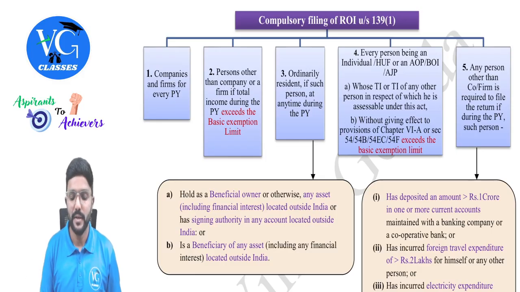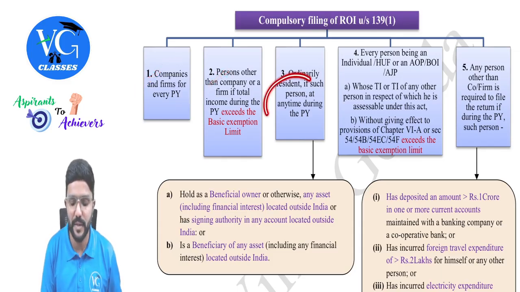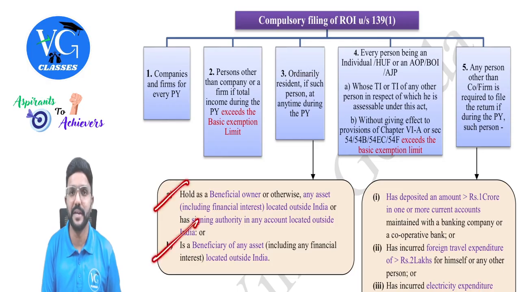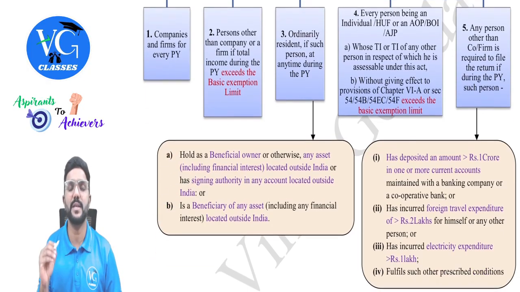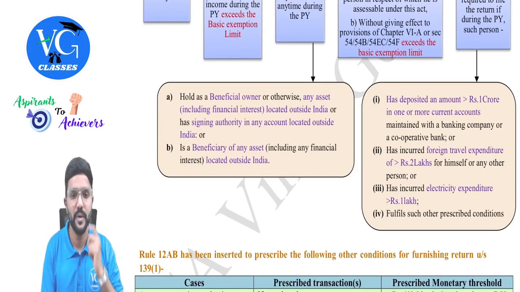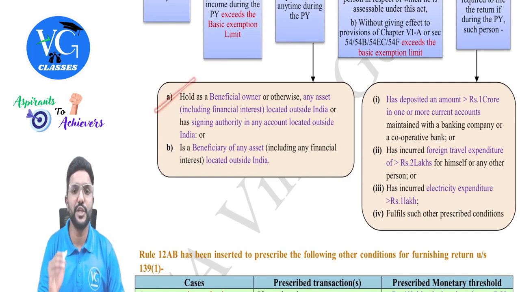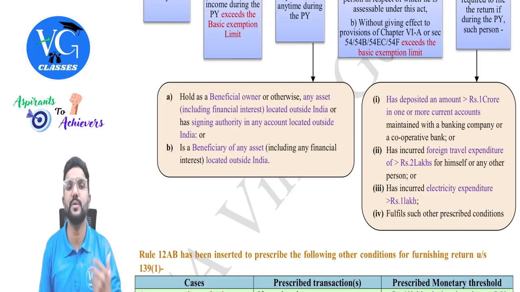Okay. Then an ordinary resident who is not covered in point one or two, but at any time during the previous year, if they are covered here, that is point A or B, they are supposed to file the returns in India, guys. So who is it? We will see. An ordinary resident who holds, as a beneficial owner or otherwise, any asset including financial interest located outside India, or as a signing authority in any account located outside India.